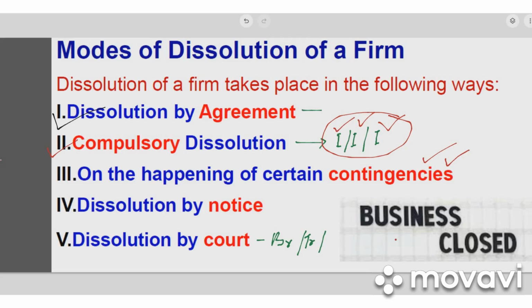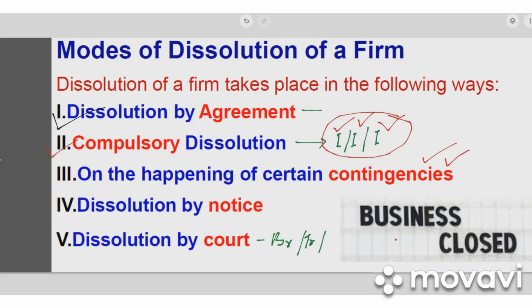If there is some other emergency situation coming up, like the death of the partners, or suddenly there is an insolvency or something happening, then also it can be put under the third category. Certain contingencies, certain emergencies. So because of that, the partnership business may be dissolved.